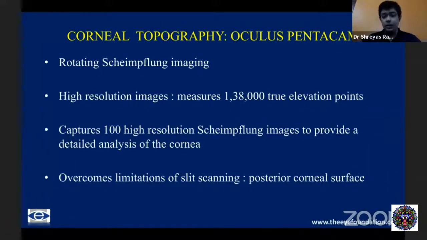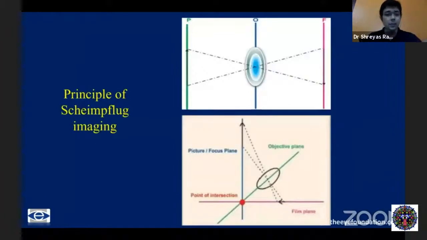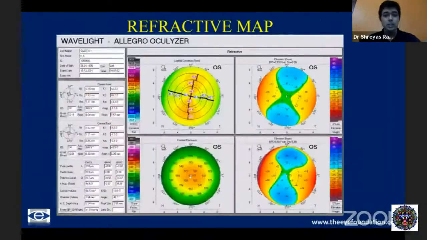And it obviously measures a lot more data points than what you were measuring with the OrbScan. And it images accurately the posterior corneal surface, which is a limitation of the slit scanning device. The principle of the Scheimpflug, again, is basically the intersection of the three planes where each point is measured. That is the focus plane, your image plane, and your objective plane. All of these three planes intersect, which is mapped across these various 1.38 lakh points being measured, and it gives you a truly three-dimensional image of the cornea.